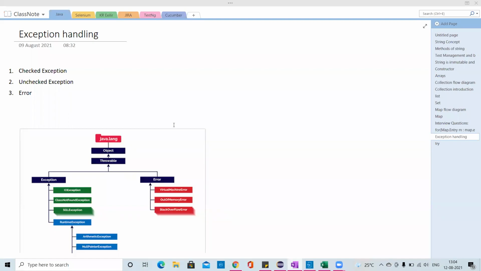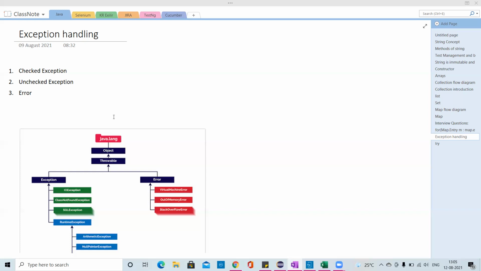So today we are going to discuss exception handling. Whatever we have discussed so far, and what I'm going to discuss today with respect to testing, like how much is required with respect to Selenium and testing. When we talk about exception handling, what is an exception? What are checked exceptions, unchecked exceptions, and errors? We'll discuss this.